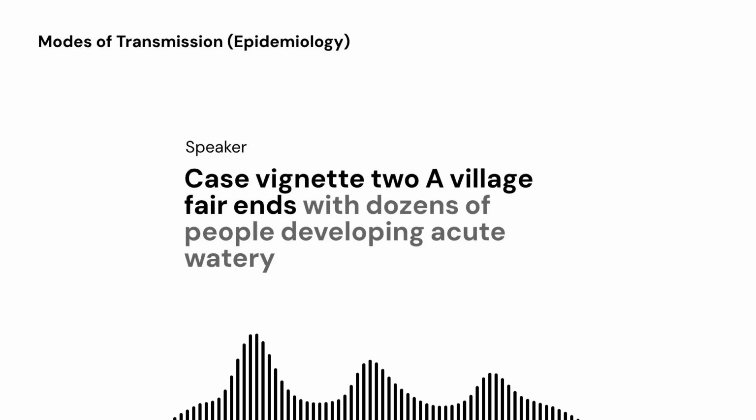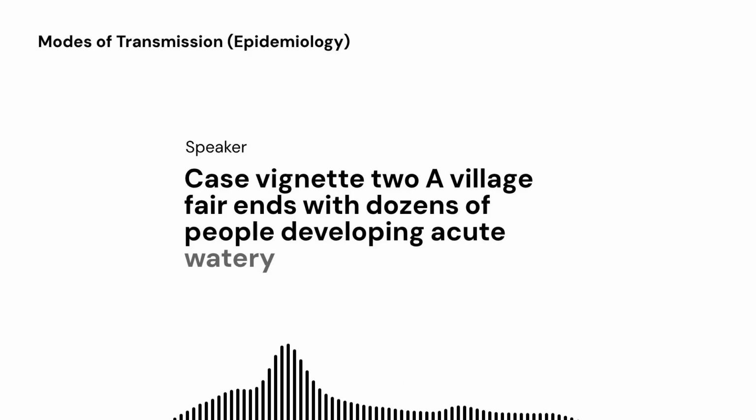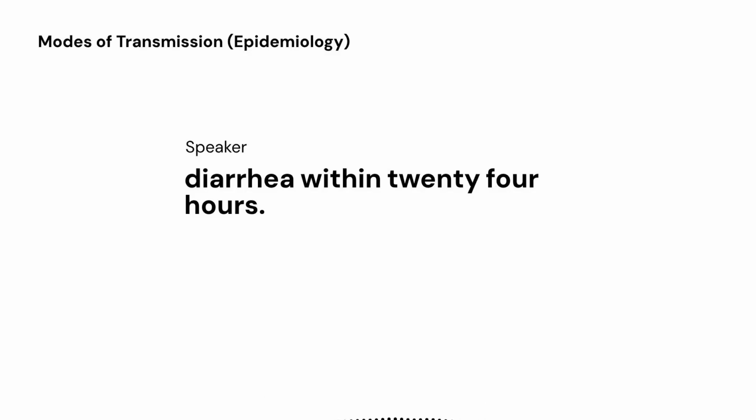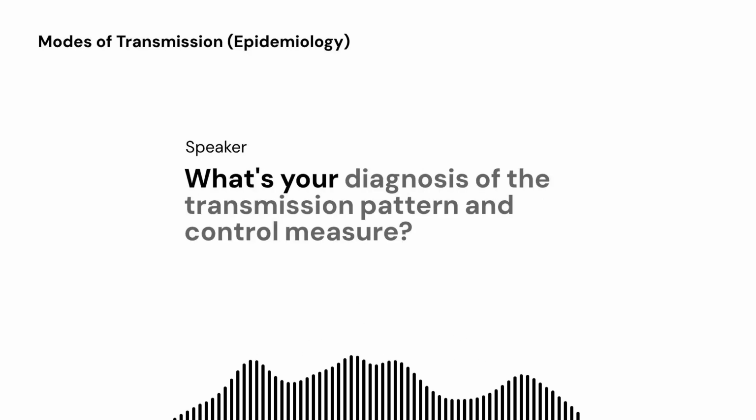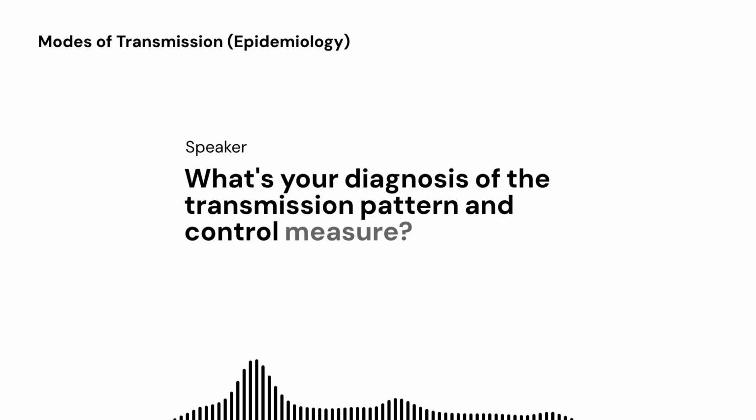A village fair ends with dozens of people developing acute watery diarrhea within 24 hours. The curve spikes, then declines after the public tap is chlorinated. What's your diagnosis of the transmission pattern and control measure?